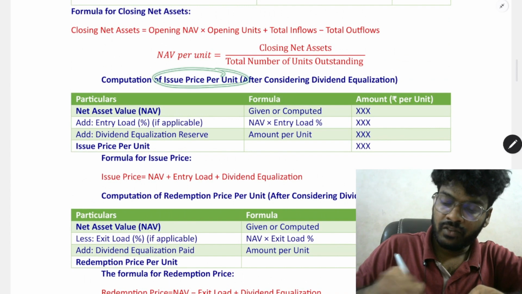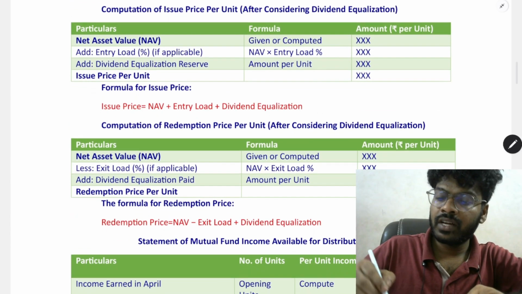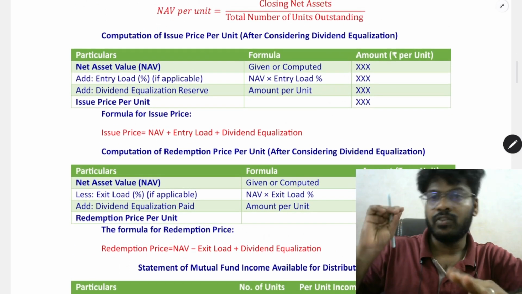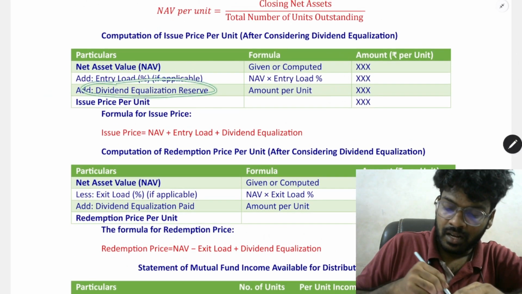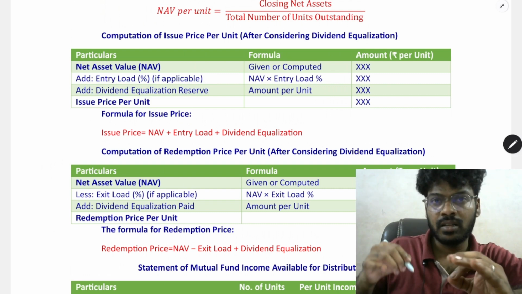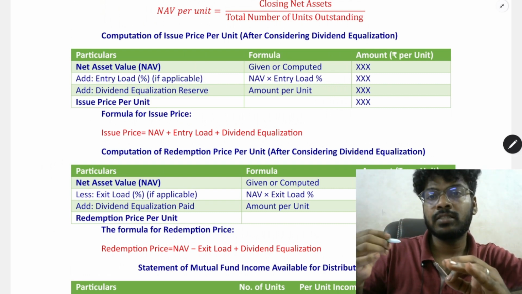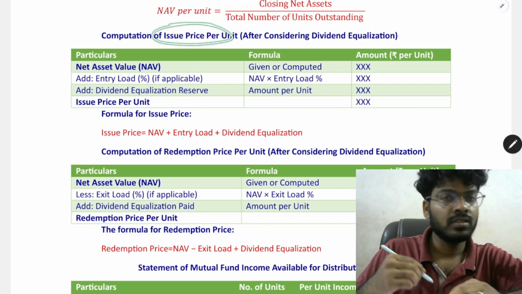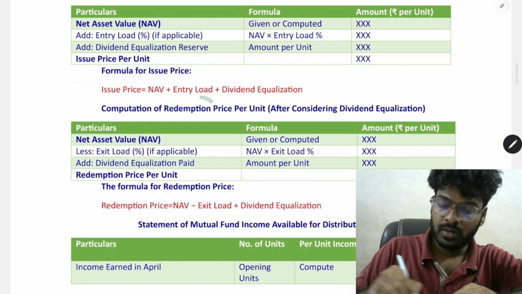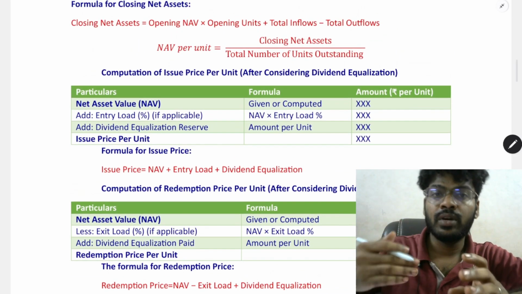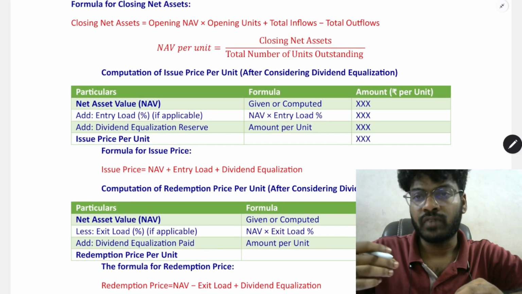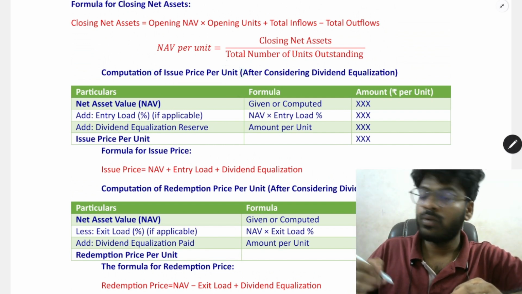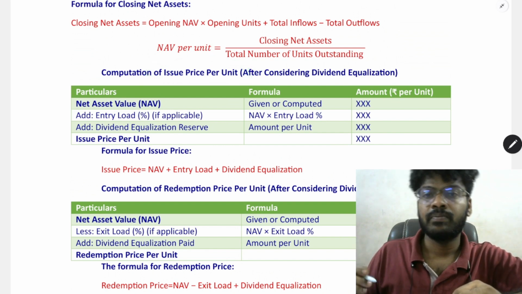So computation of issue price per unit after considering dividend equalization. For now, dividend equalization is a charge by the mutual fund in case of issue of units. So that is, the unit holder invests in the mutual fund with an amount equal to the income already earned by the mutual fund.